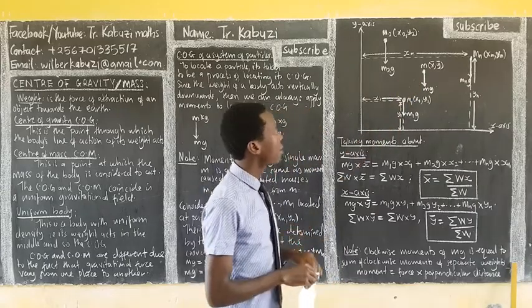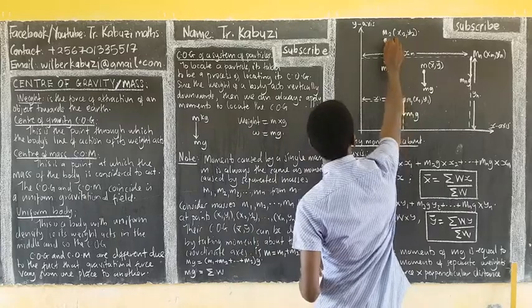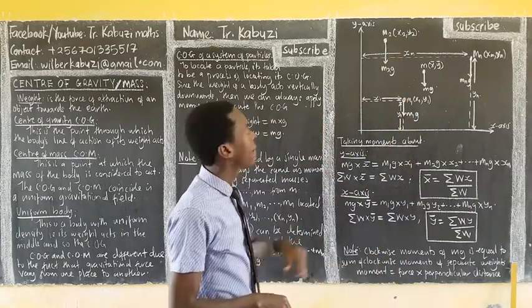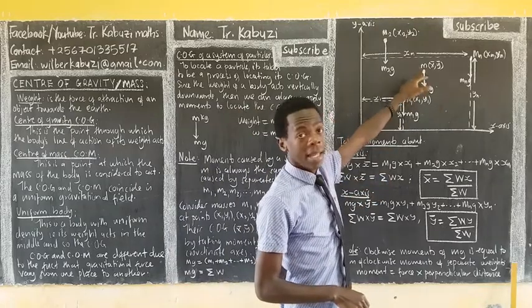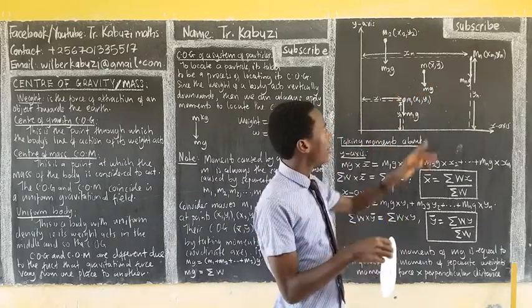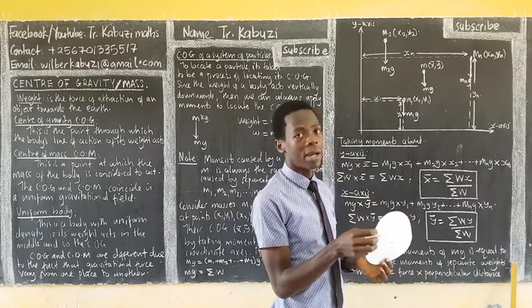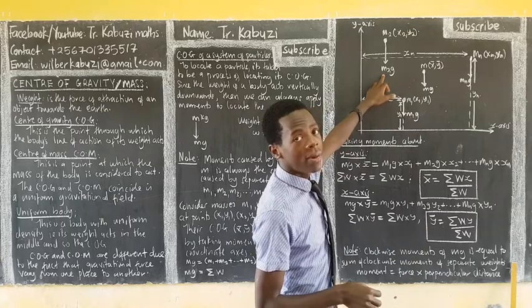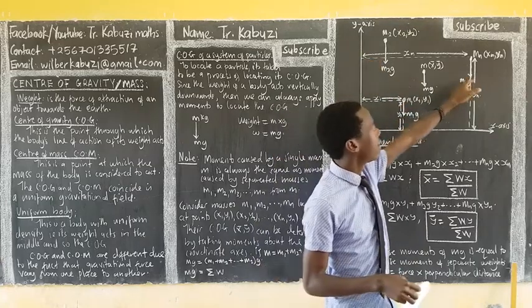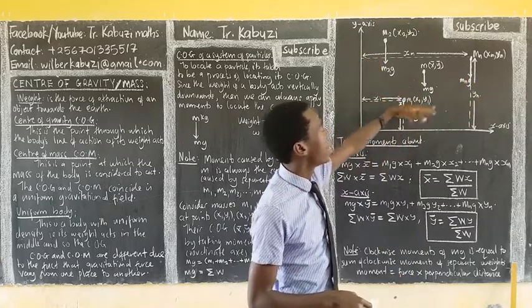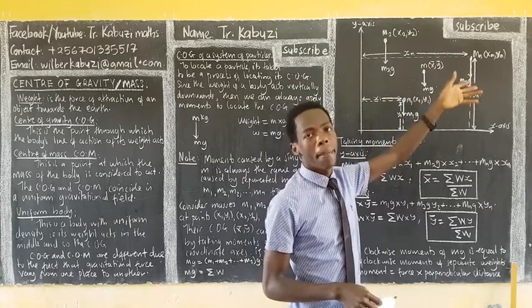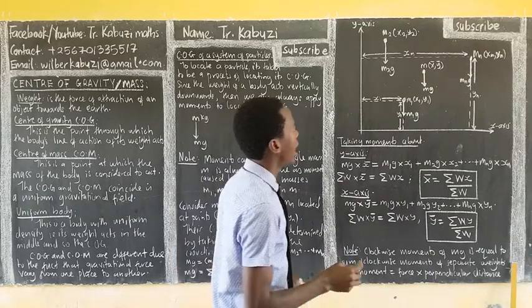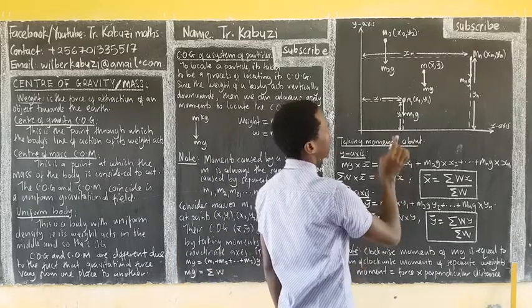So, what I mean here, if this mass is here, of course, it's going to have a weight, which we said is the mass times g. The same here. Now this is the big body, and these ones are the separate parts we are talking about. Of course, they are going to have weight. This weight is acting vertically downwards, even this one. Mn means the last separate mass we divided.